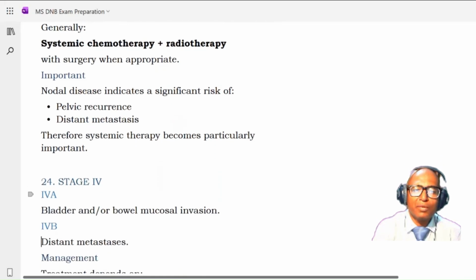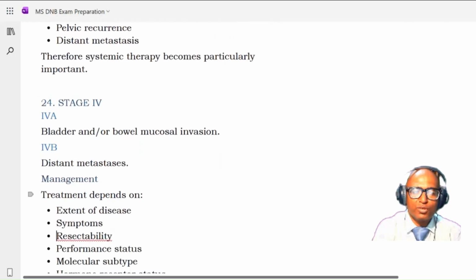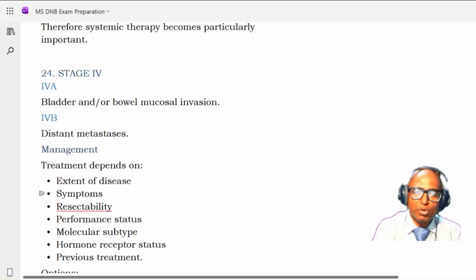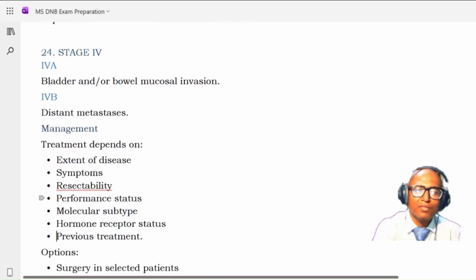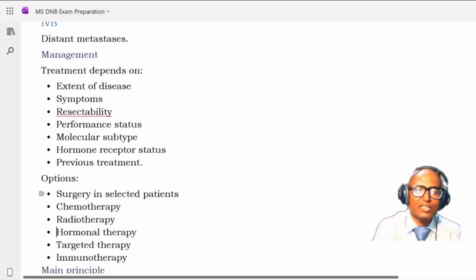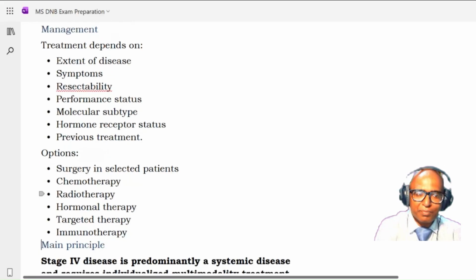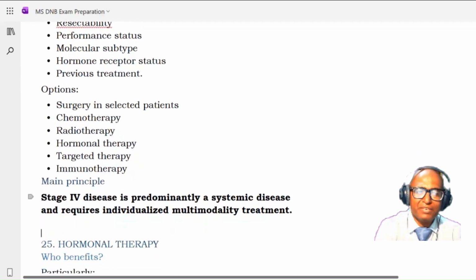Now coming to the stage 4. Stage 4 is divided into stage 4A and 4B. There is also stage 4C. Bladder and bowel mucosal involvement is seen in 4A. 4B is the distant mets. So management will depend upon the extent of the disease, symptoms of the patient, resectability, performance status, molecular subtype, hormone receptor status, and the previous treatment.